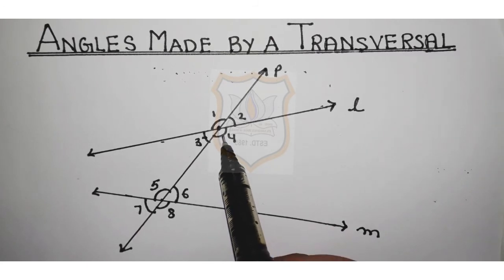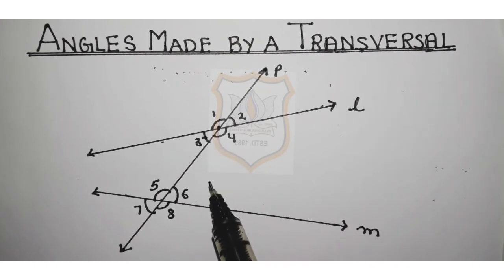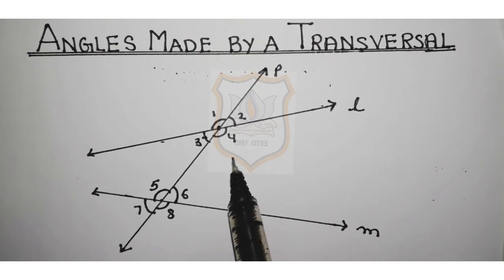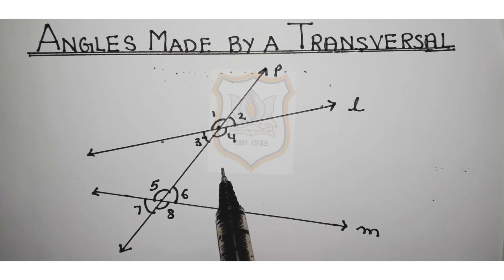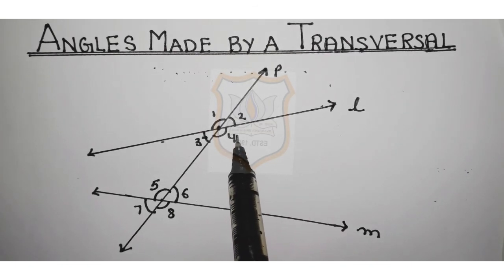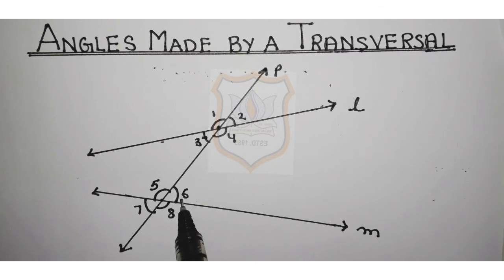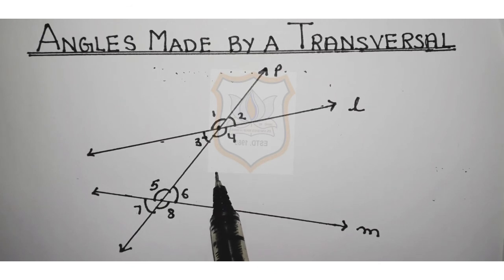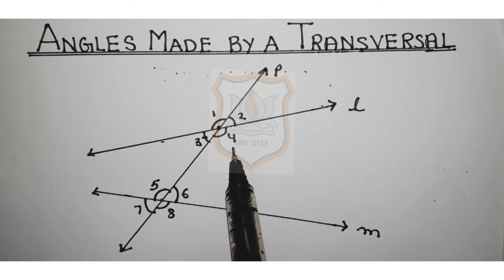This angle 4 and angle 6 both are interior angles on the same side of the transversal and their measure is 180 degrees. It means they are supplementary. Suppose the measure of angle 4 is 100 degrees, then the measure of angle 6 is 80 degrees. 100 plus 80, that is equal to 180 degrees. So the measure of interior angles on the same side of the transversal is 180 degrees.